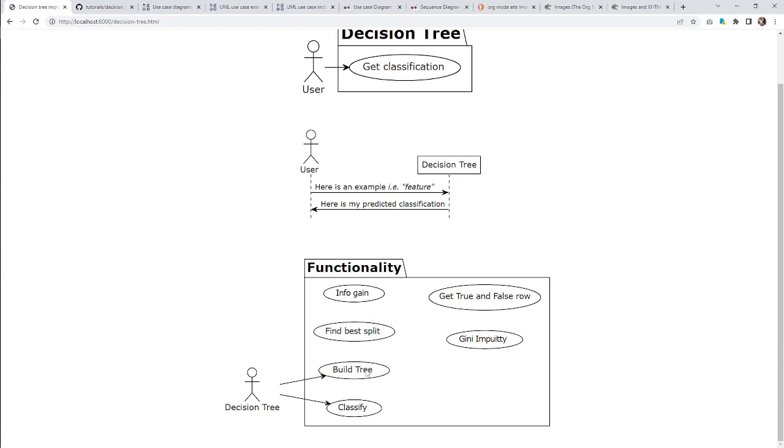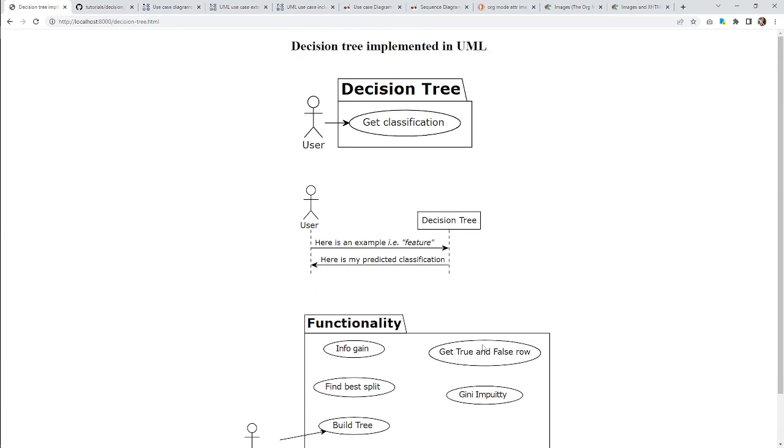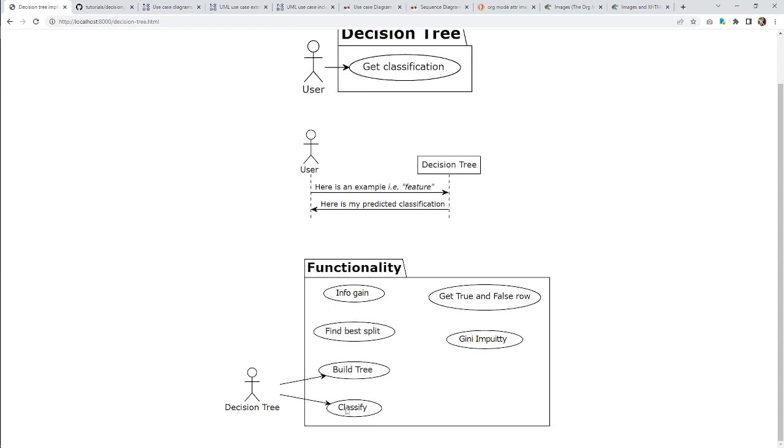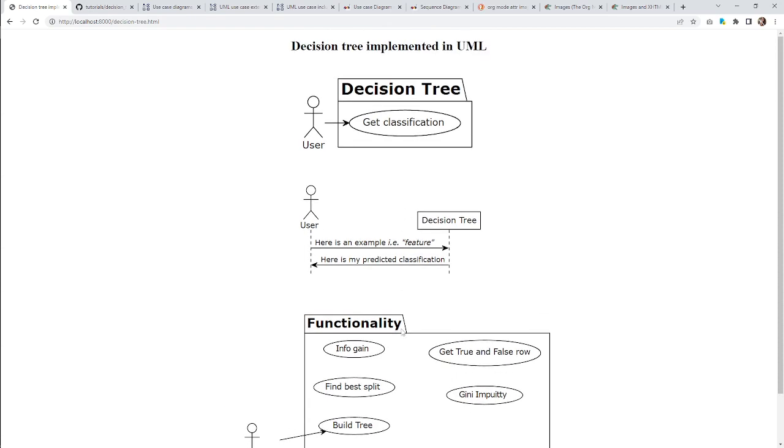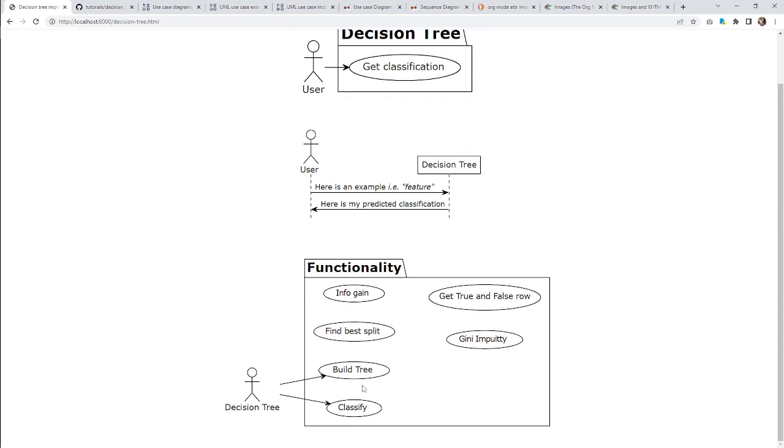So this is basically wrong. This is not exactly right. So build tree and classify, now that we're looking at these are things that the decision tree can do, you know. So these things we know can go in their own box up top here. Build tree and classify belong in a package together. But they should probably be in the package called decision tree.